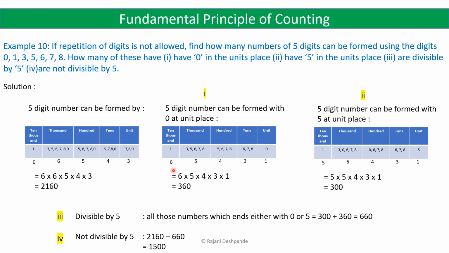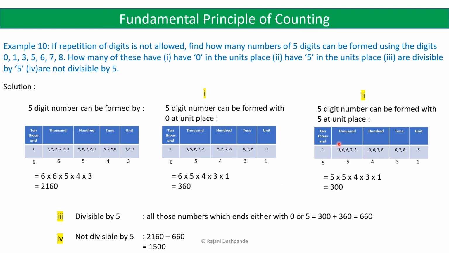So we have 6 into 5 into 4 into 3 into 1 5-digit numbers that have 0 in the units place. When you calculate this, you will get 360 numbers. So 360 5-digit numbers can be formed with these digits with 0 at the units place.